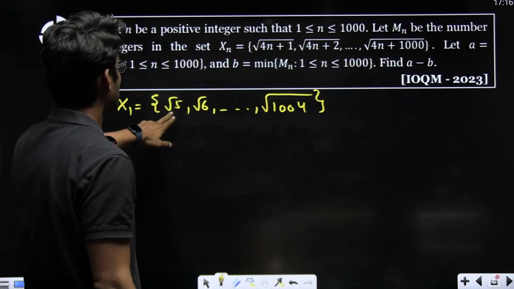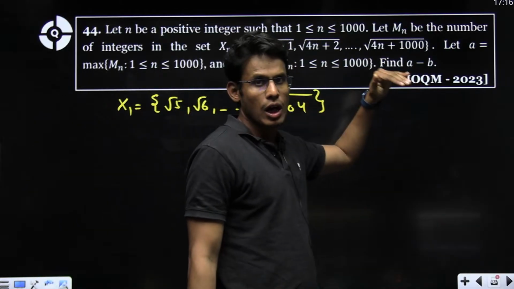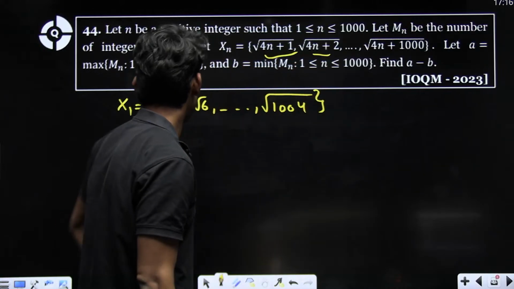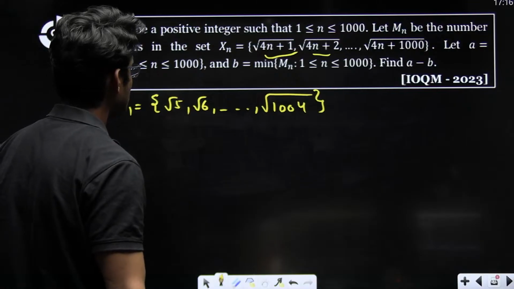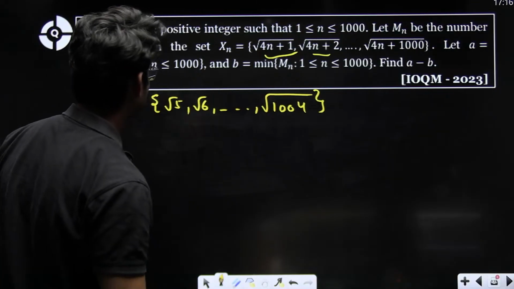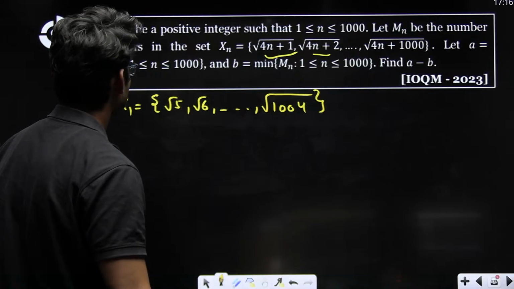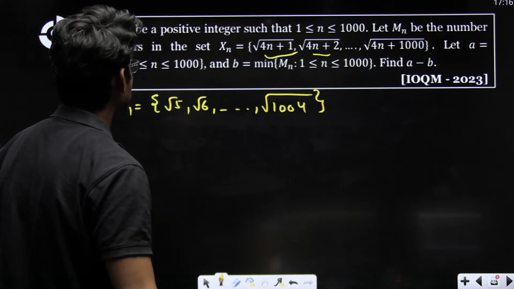Now, basically we just have to take how many perfect squares there are, how many numbers we have in the perfect squares. So let a be the maximum.